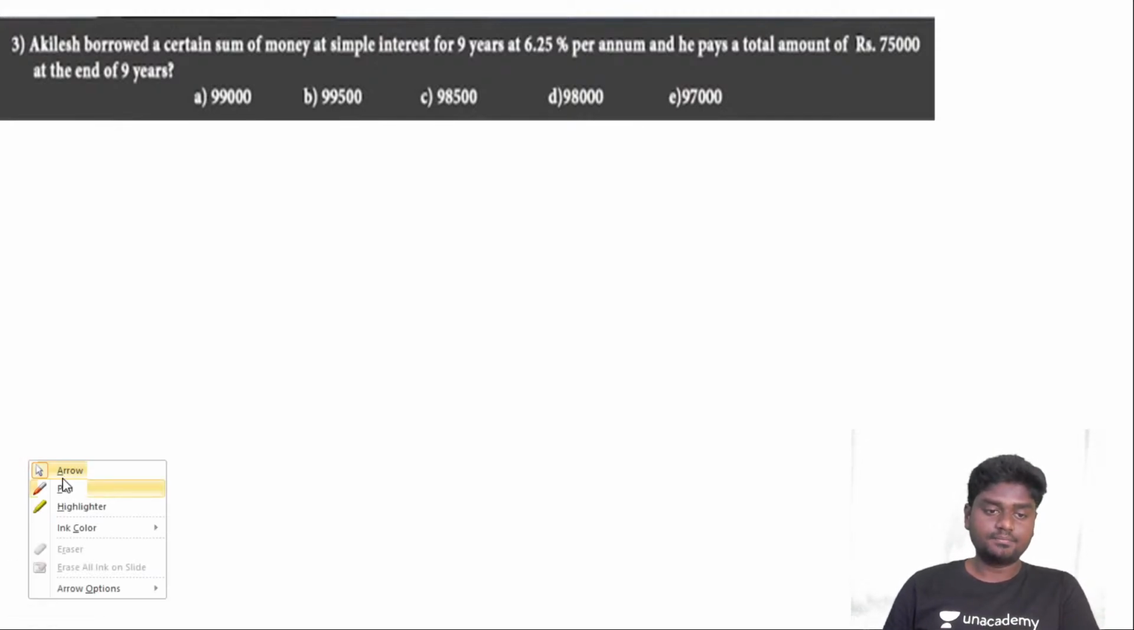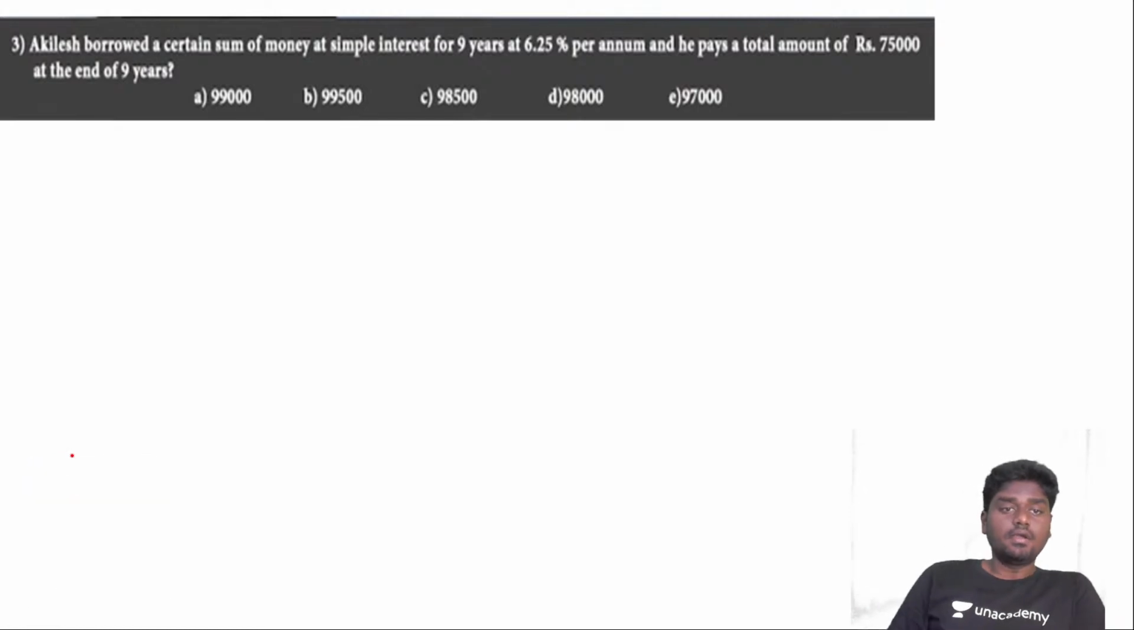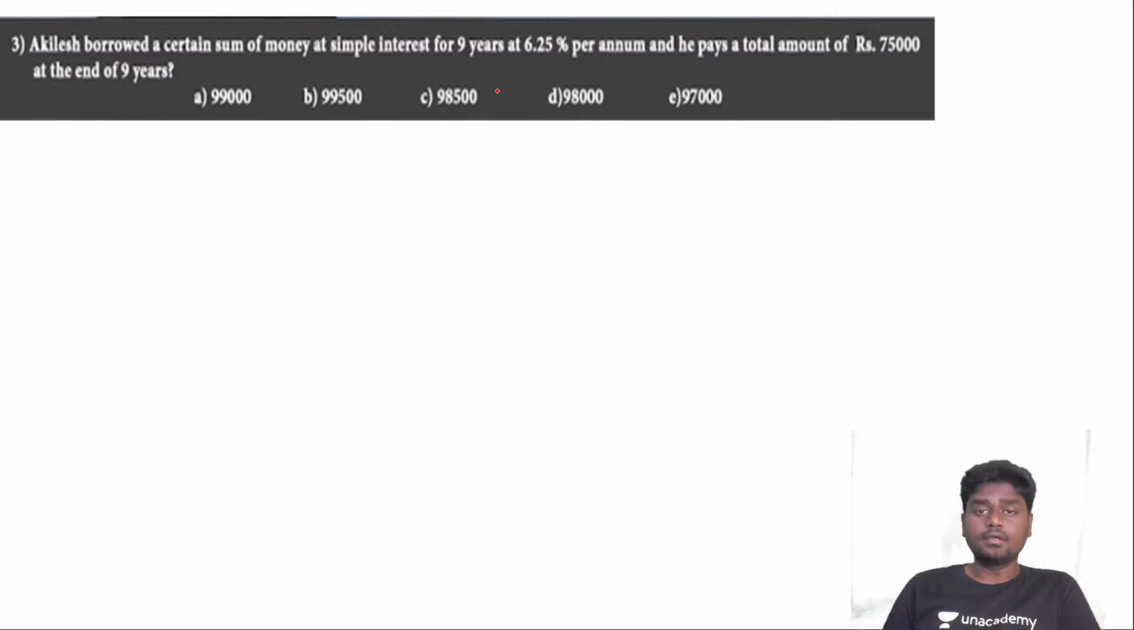So the third question, here Akhilesh borrowed a certain sum of money at simple interest for 9 years. Okay, so we are completely unaware of the money Akhilesh has borrowed, and the rate of interest is 6.25%. So guys, let me take P to be the principal, and the number of years N is equal to 9, and the rate of interest is given as 6.25%.